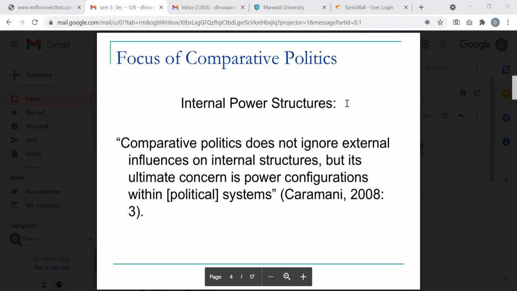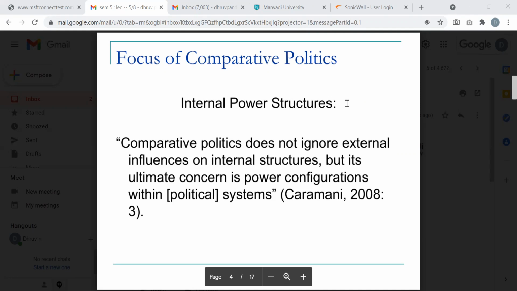It does not ignore external influences on internal structure, but its ultimate concern is power configurations within political systems. So how internally power is being played upon.